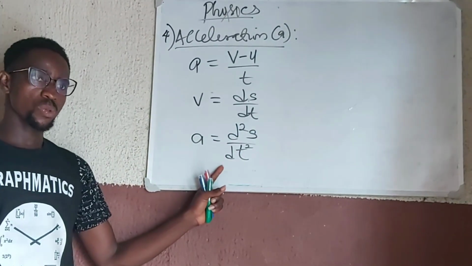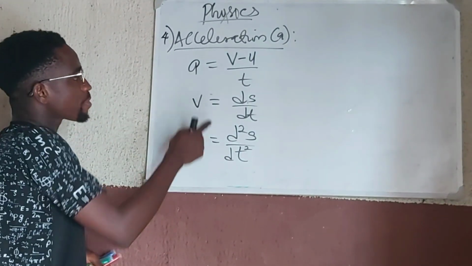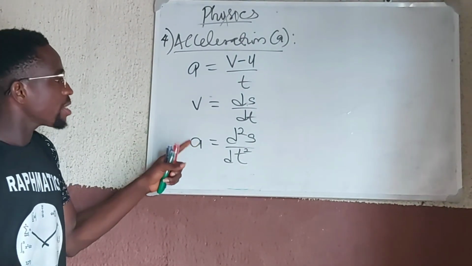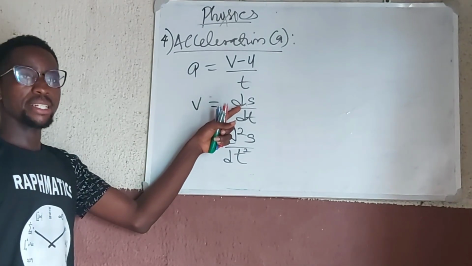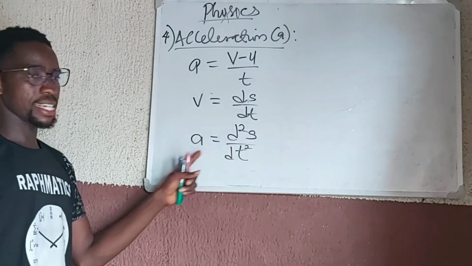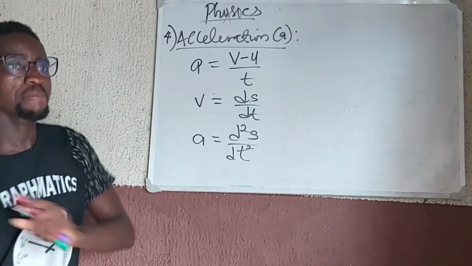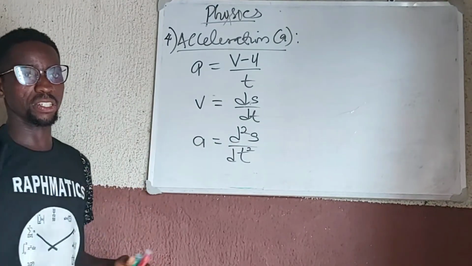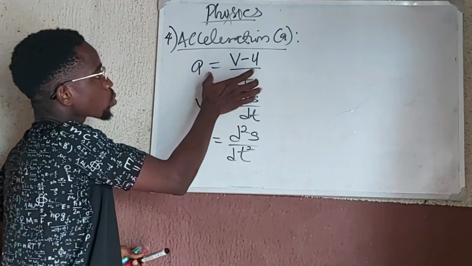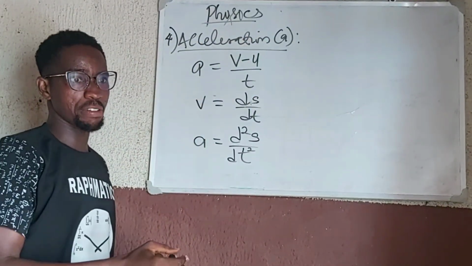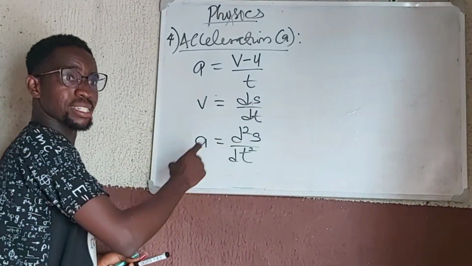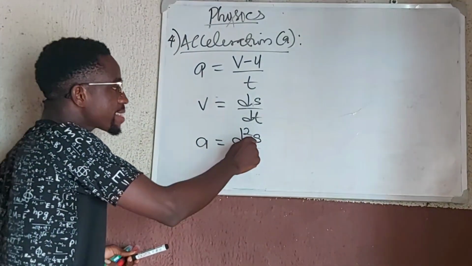So this is a second derivative. It means that acceleration is the second derivative of displacement. So a changing velocity, a changing displacement, is what we call acceleration.